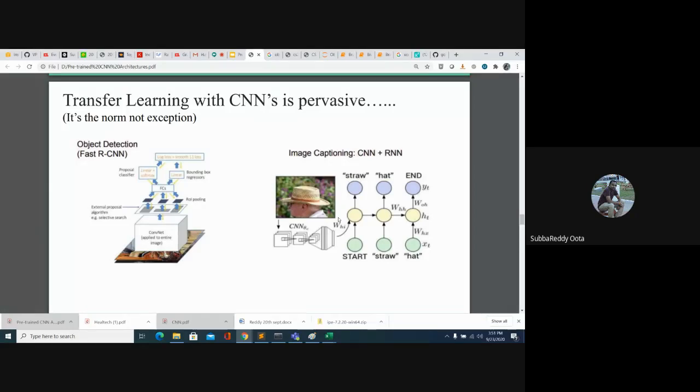We need to pass a sentence, like our caption, to the recurrent neural network, but the hidden representation comes from the image model. So the image features are passed here and we start from a text. Maybe once RNN is covered, then you can understand the image captioning problem. It is a combination of CNN plus RNN. In the CNN, you give an image to a convolutional neural network and you get a representation for that image.